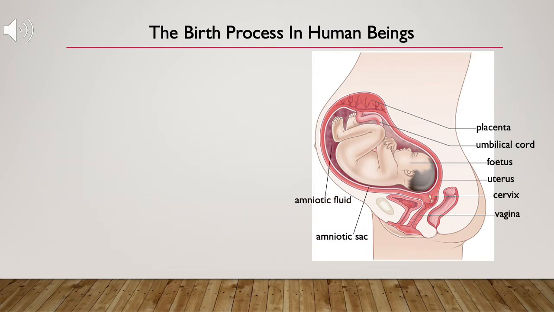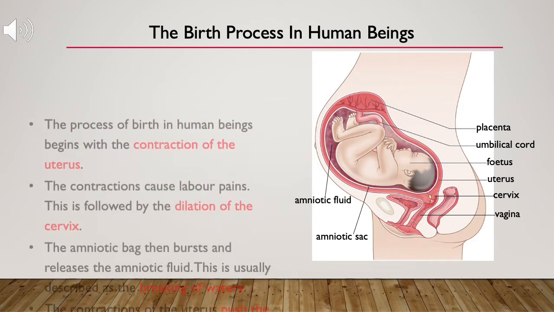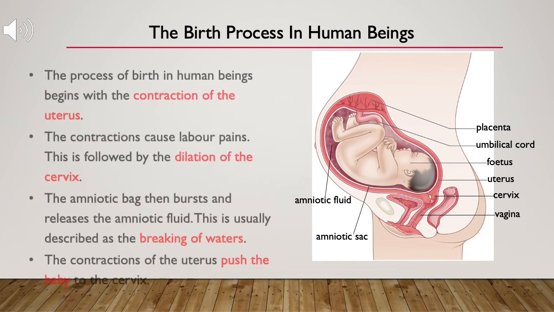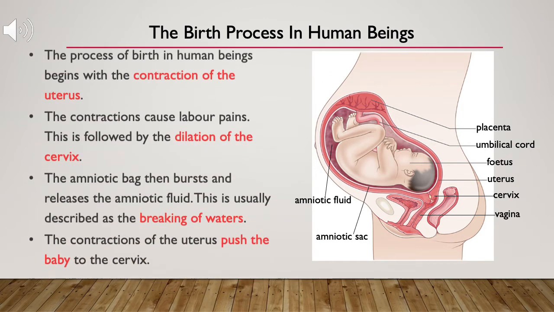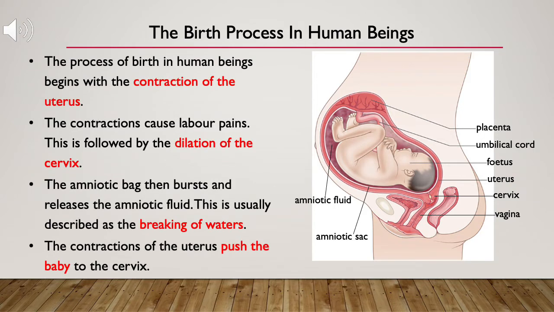Let us summarize the process of birth in humans. The process begins with the contraction of the uterus. The contractions cause labor pains. This is followed by the dilation of the cervix. The amniotic bag then bursts and releases the amniotic fluid. This is usually described as the breaking of waters. The contractions of the uterus push the baby to the cervix.